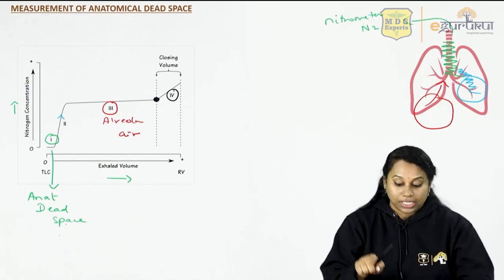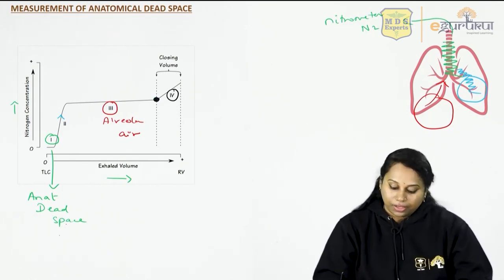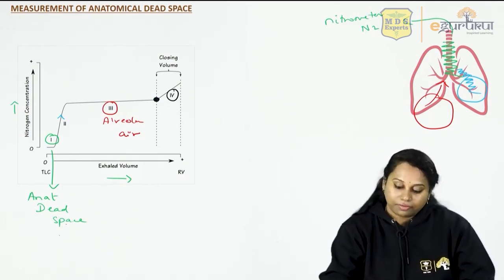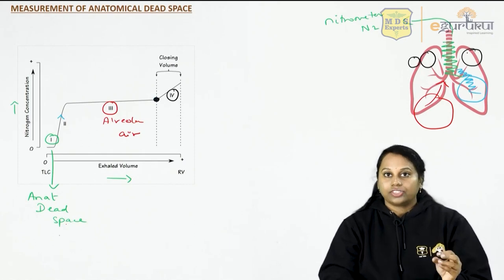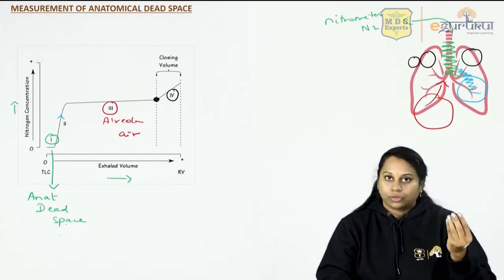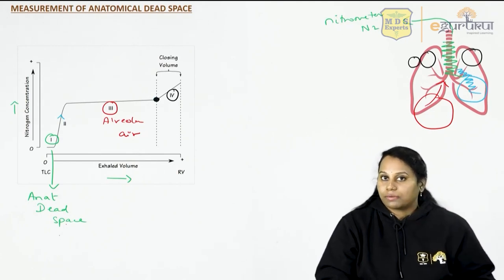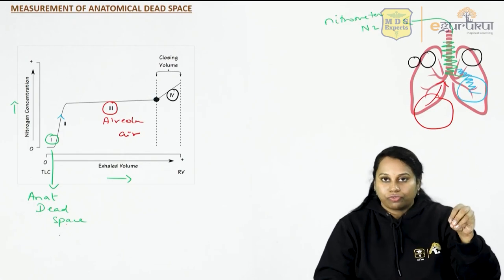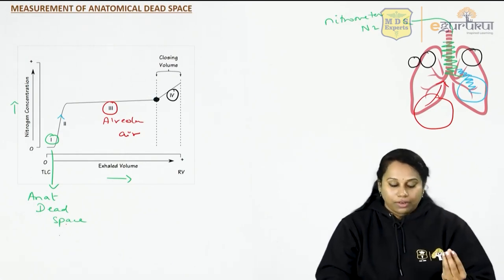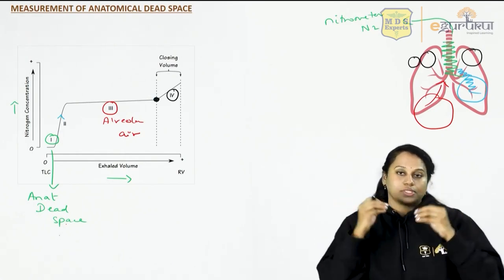Nitrogen concentration is increasing because this is the air which comes from your upper alveoli. Initially, your lower alveoli will close. So in phase 3, lower alveoli are all closing, so that's the air that is coming from the lower alveoli. But slowly, when it goes to phase 4, after all the lower alveoli have closed, now upper alveoli are closing.